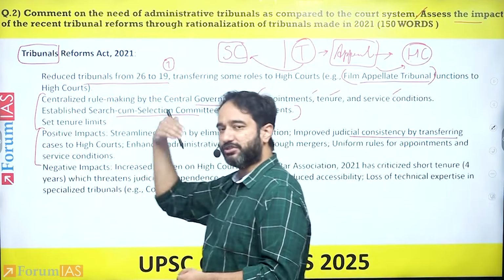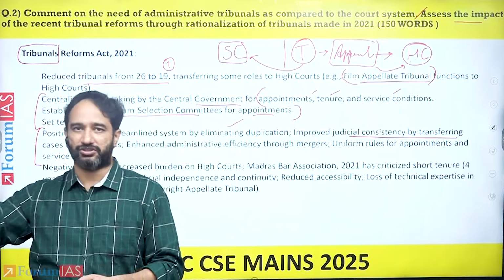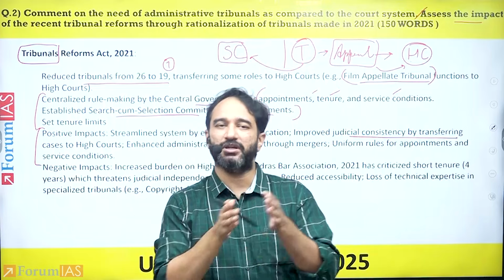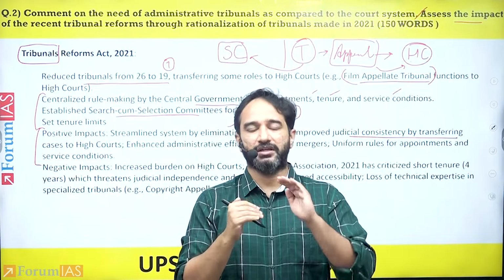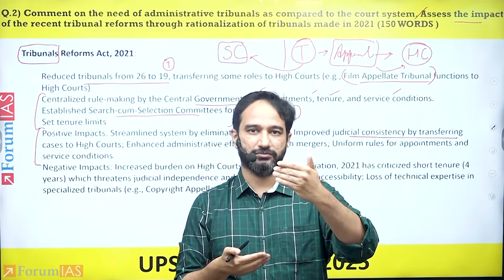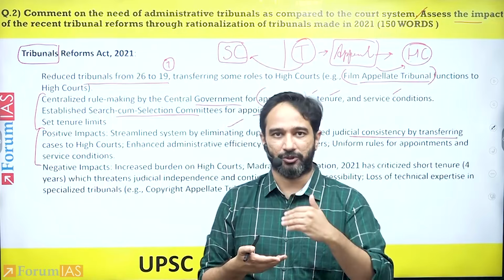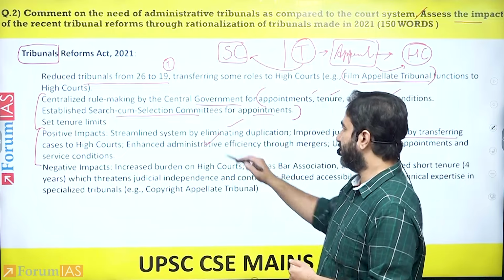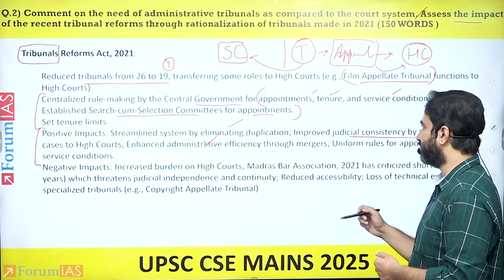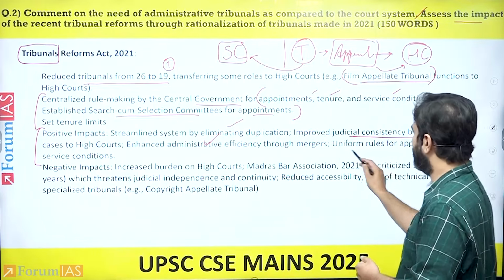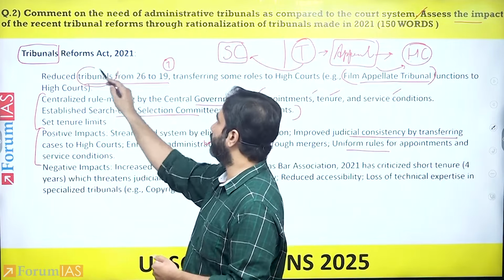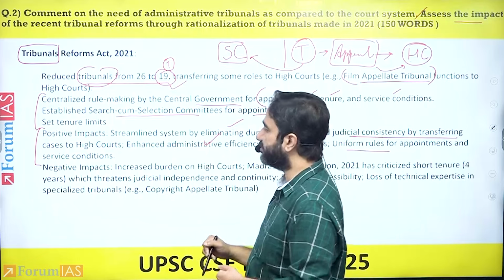Why? Because now the judgments would be given by the High Courts itself. So initially, when you had to go from the administrative tribunals to the High Court, that procedure has ended. Justice is a little faster now, because now you can directly approach the Supreme Court in this. Further, it has enhanced administrative efficiency through mergers and ensured uniform rules in terms of appointment to tribunals in relation to all of these 19.